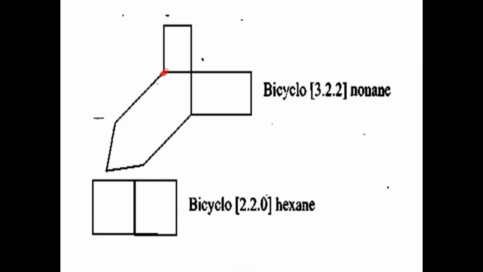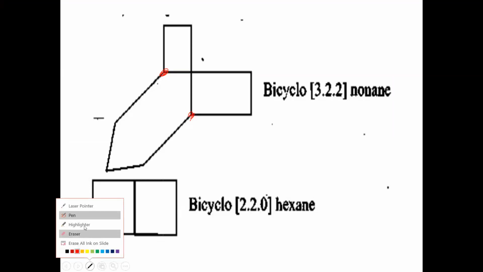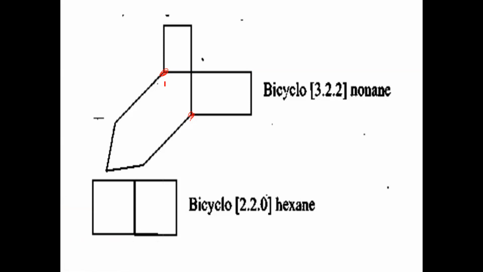This one head carbon, this one head carbon. The two head carbons are joined by how many bridges in bicyclo compounds? The number of bridges will be 3. This bridge has 1, 2, 3 carbon atoms. This bridge has 1, 2 carbon atoms. This bridge again has 2 carbon atoms. So 3 bridges here.